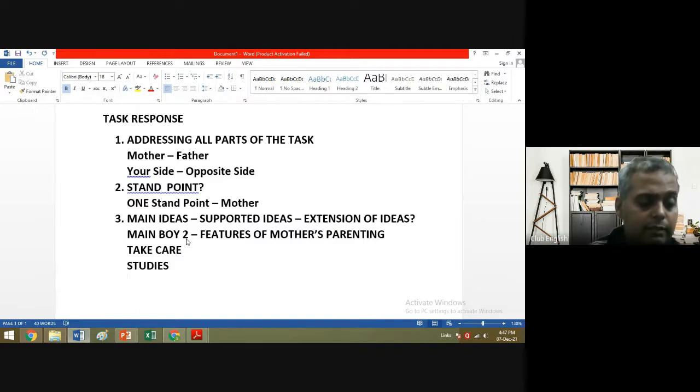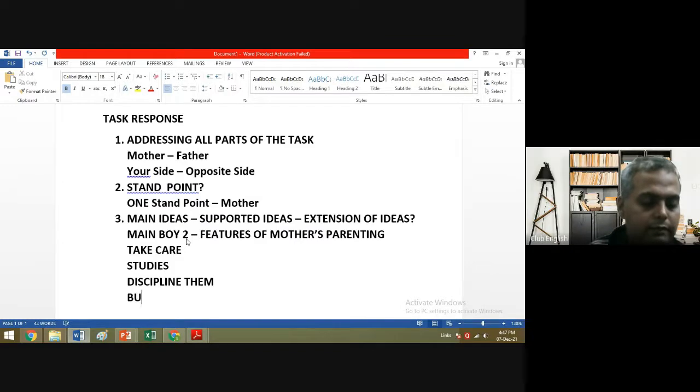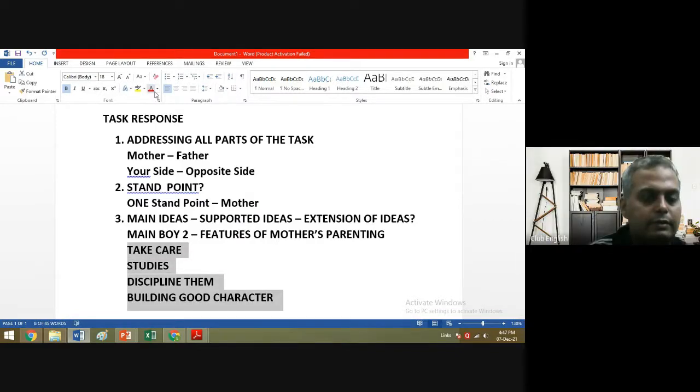They discipline them. Building up a good character or something like that. Yes, building a good character. And not least, there's a connection between kids and mother. Yes, that is the point, right, Ankur. So these are the points.